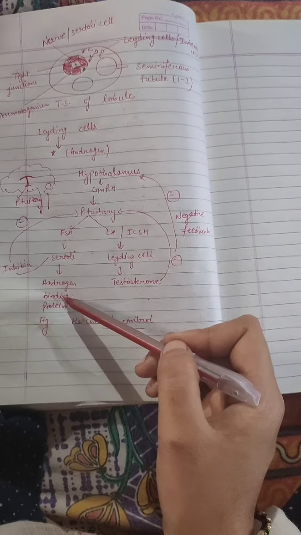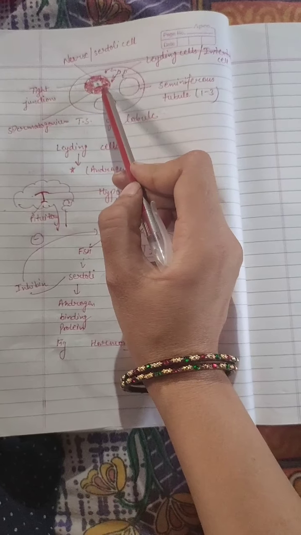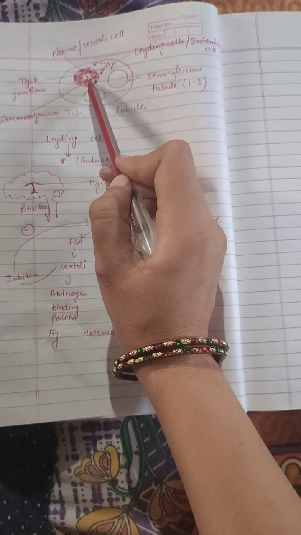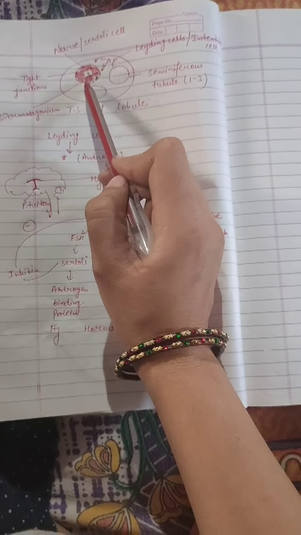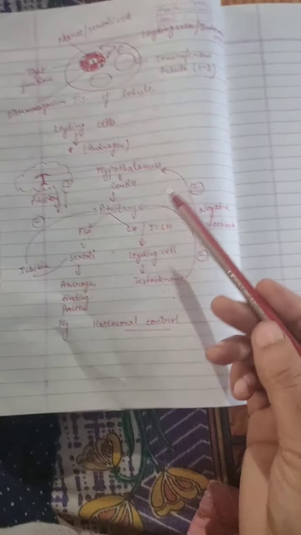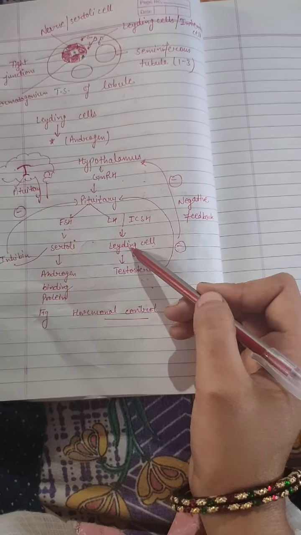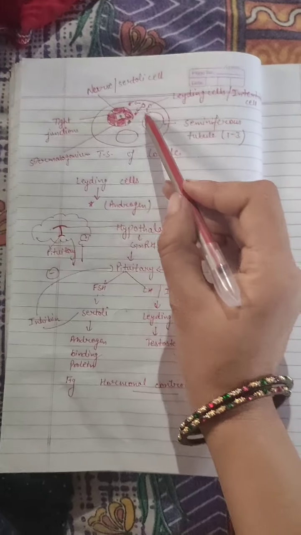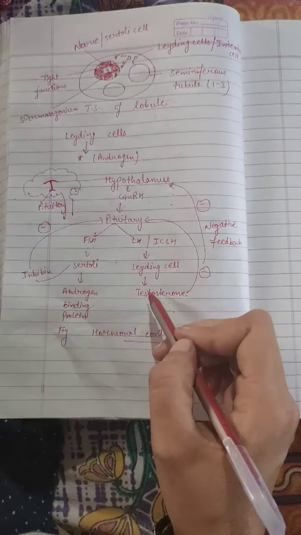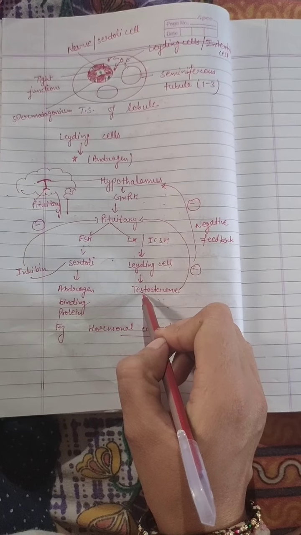What will it do? Androgen binding protein will hold the androgen inside the seminiferous tubule. Now LH, luteinizing hormone, will act on the Leydig cells and help in the release of androgen, that is testosterone.